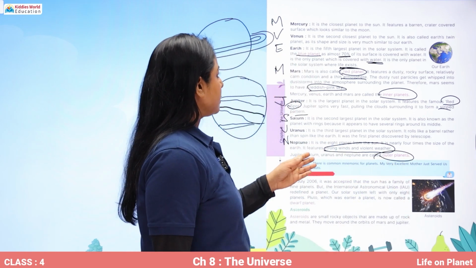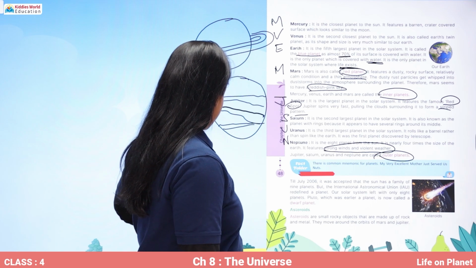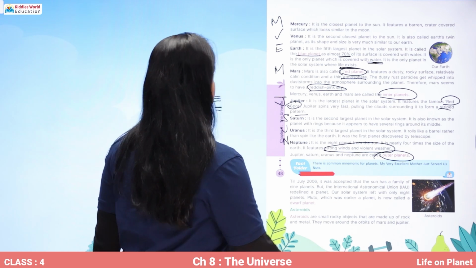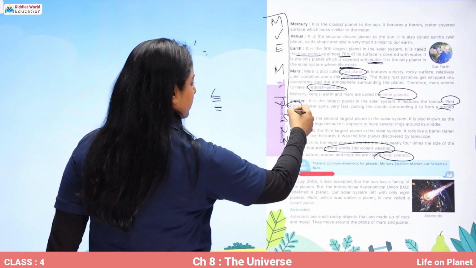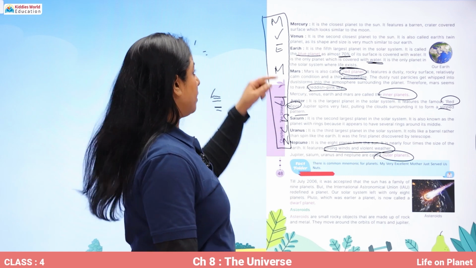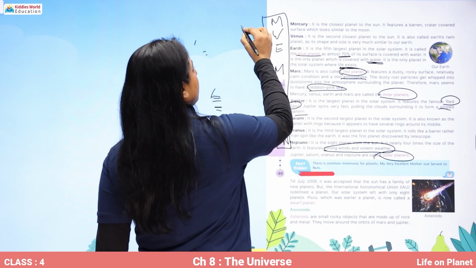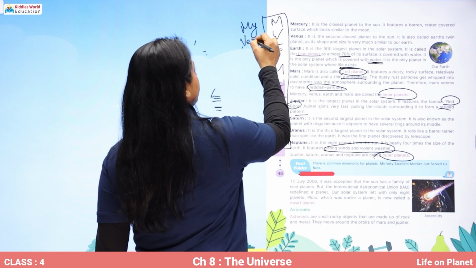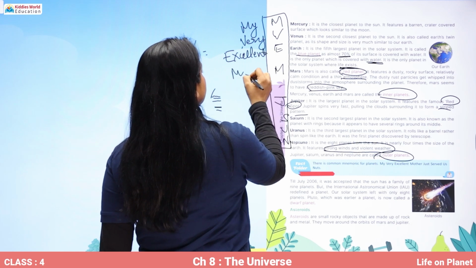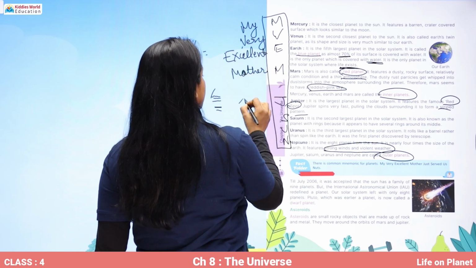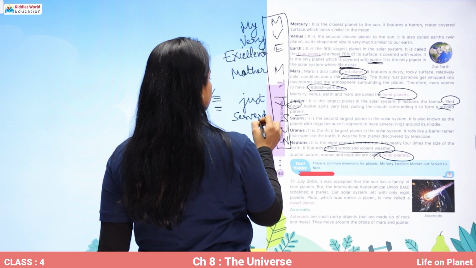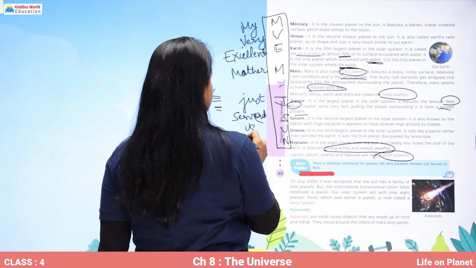Okay. Now there is one acronym that we can see over here just to remember the names of the planets. As you see, these are the acronyms by which we can remember the names of the planets. Also, how you can remember: my very educated or excellent mother just served us nuts.